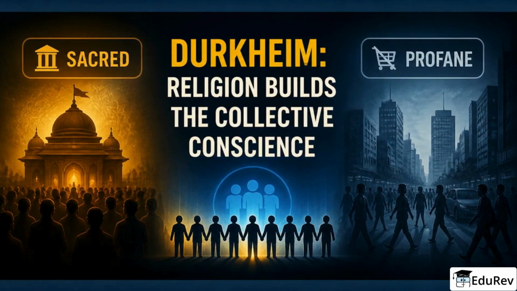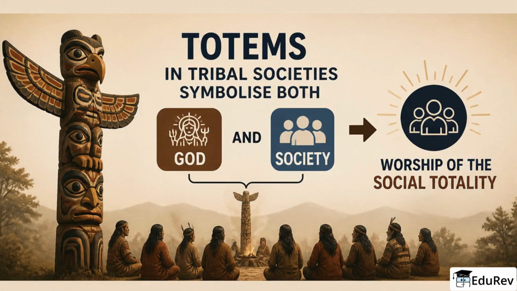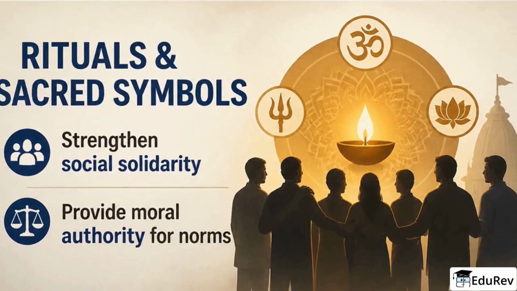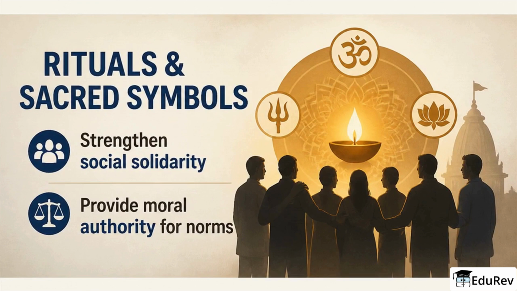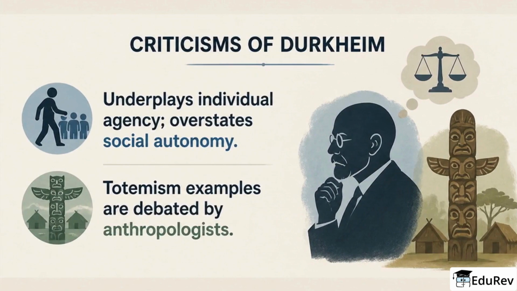Durkheim's theory of religion connects here. Religion creates and sustains the collective conscience by differentiating the sacred and the profane. Totems in tribal societies symbolize both God and society. So worship is, Durkheim argues, worship of the social totality. For UPSC, cite how rituals and sacred symbols reinforce social solidarity and provide moral authority for norms. Criticisms are useful in answers. Durkheim may underplay individual agency and overstate social autonomy, and his totemism examples are debated by anthropologists.